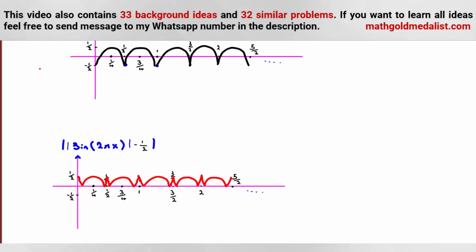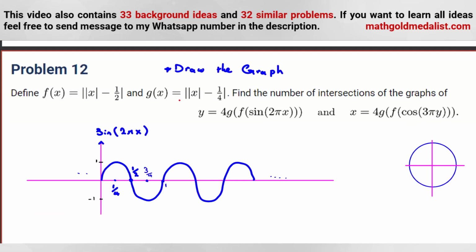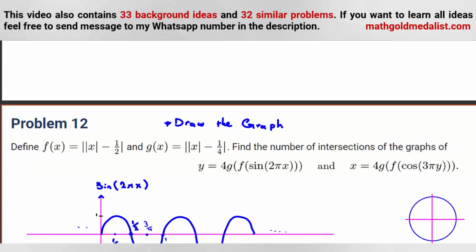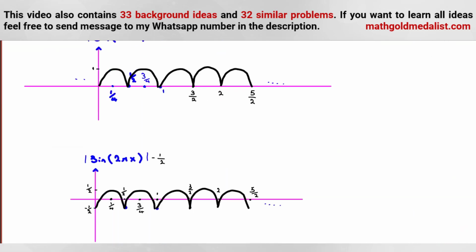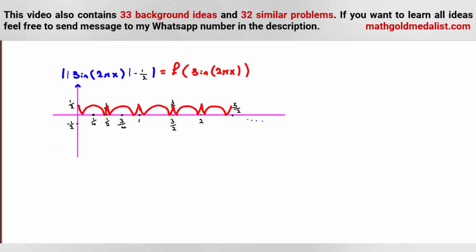Now let's calculate what? It is f of sine of 2 pi x. Okay. Now we've calculated this, so we should calculate g again. G takes absolute value. We know it is greater than or equal to 0, so that's okay. Then g, absolute value, minus 1 over 4. And then absolute value again. So if we consider minus 1 over 4, let's draw the figure again.